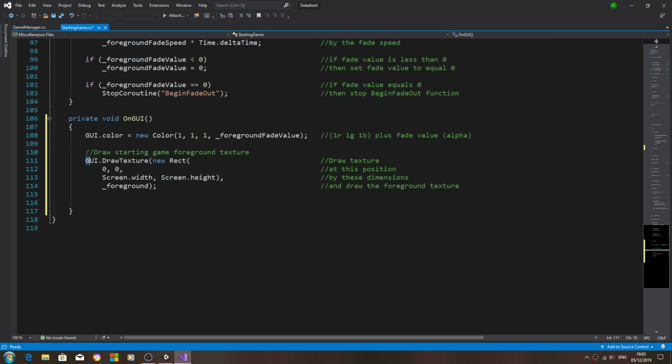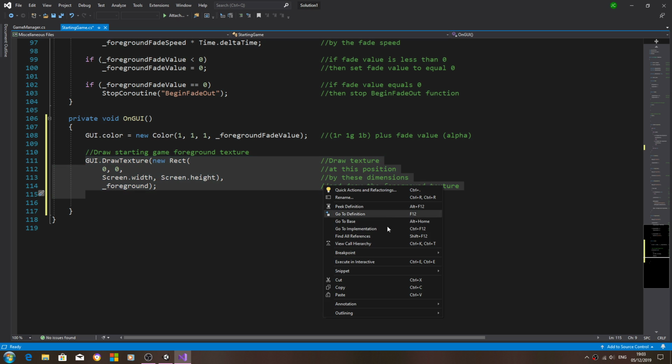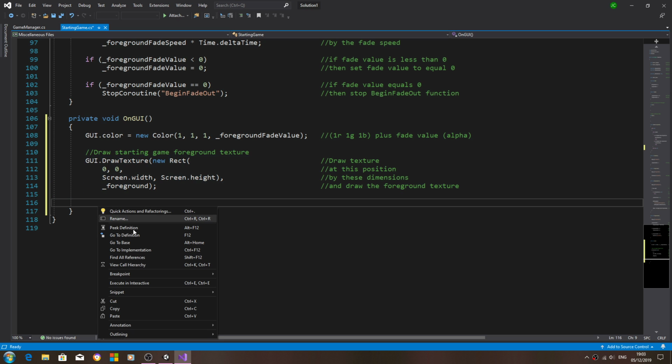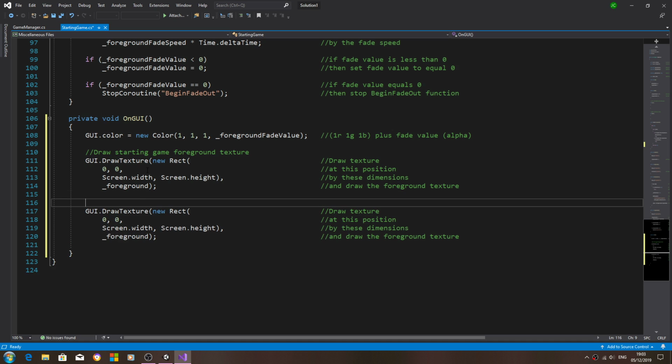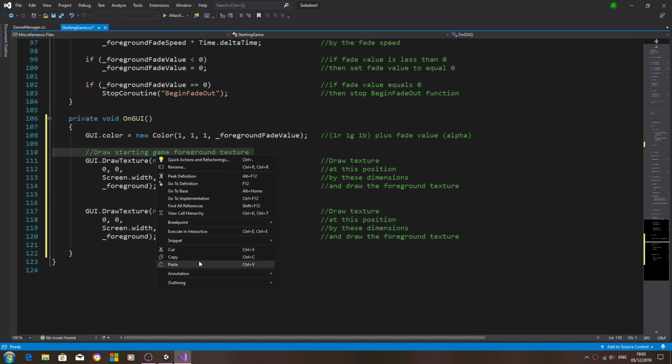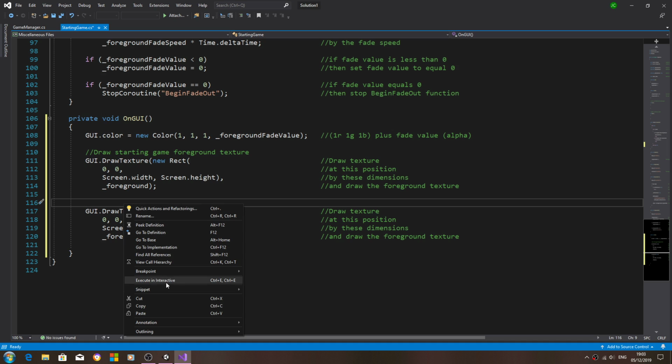and we'll come below. Now I'll copy all of that little block, we'll paste it in below, and now we're going to draw the texture, well, that contains our text.